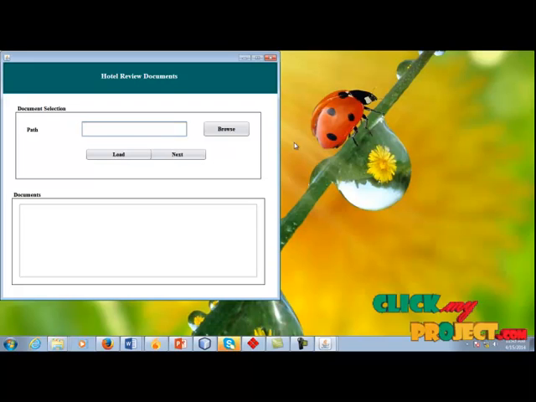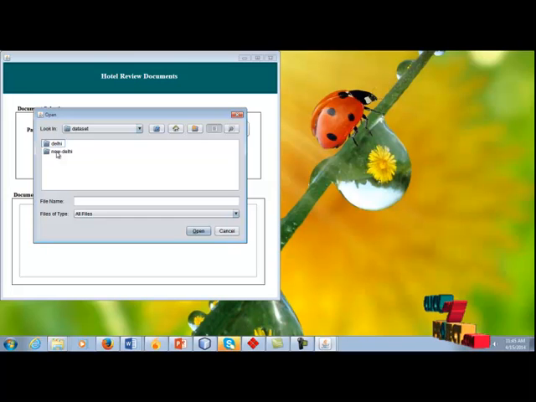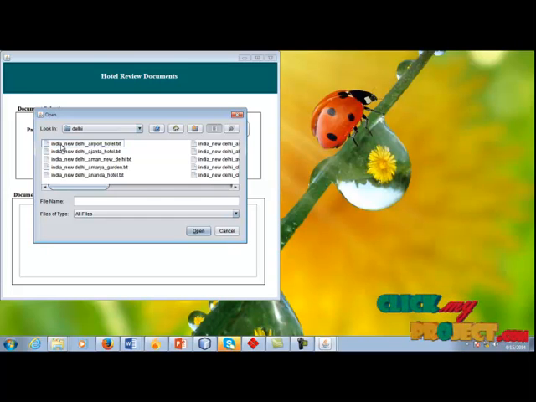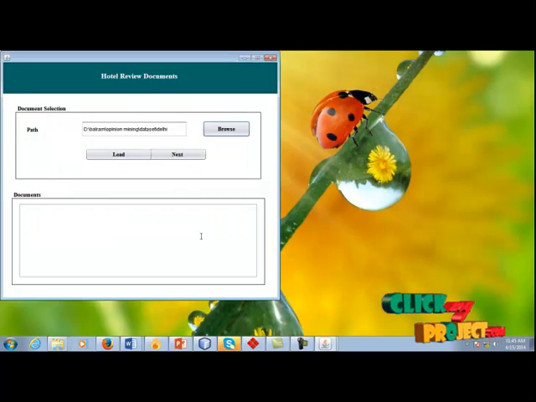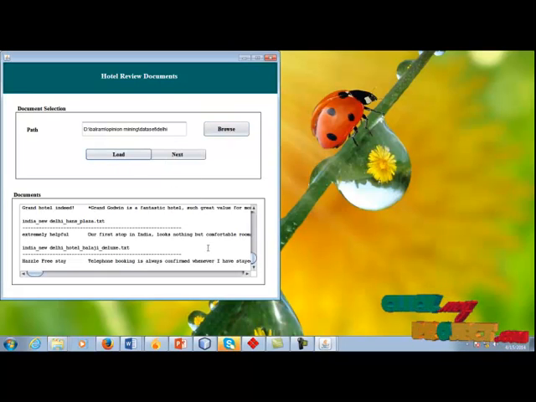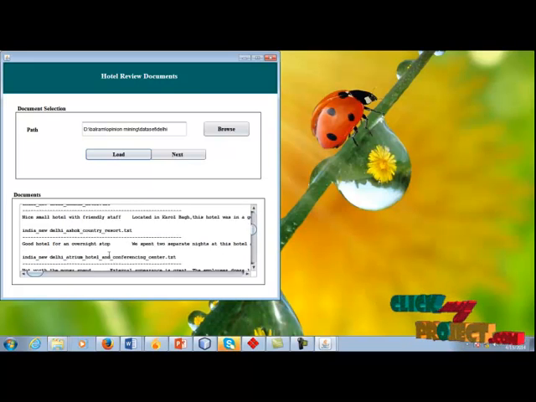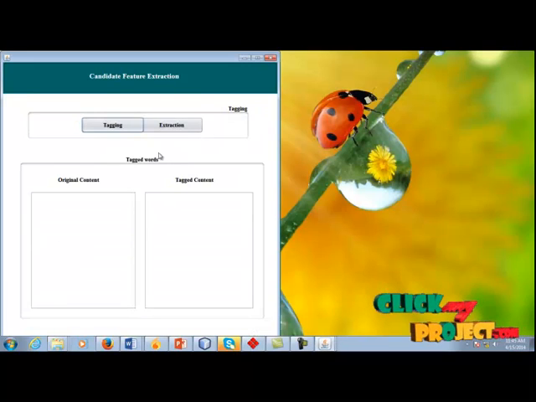Now we are going to get the documents, the hotel review corpus. Click browse. Open the package and go to the data set. In Delhi, click any one file. Load the data set into the database. Loaded successfully. These are the hotel review corpus. Click next. Now we are going to perform the tagging.